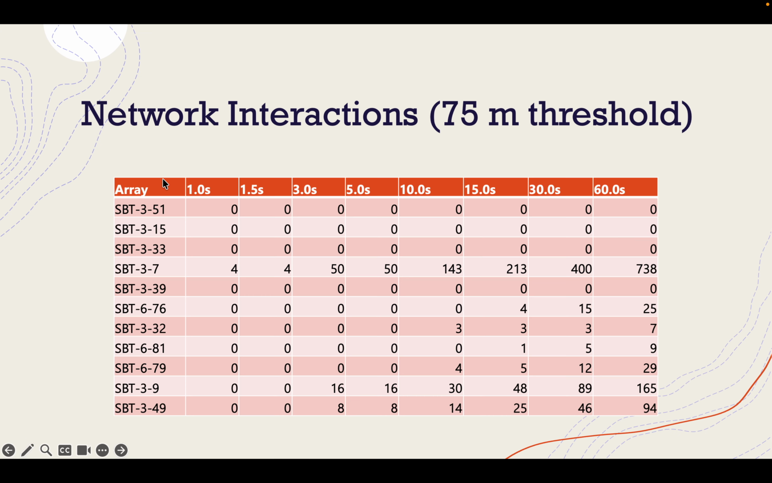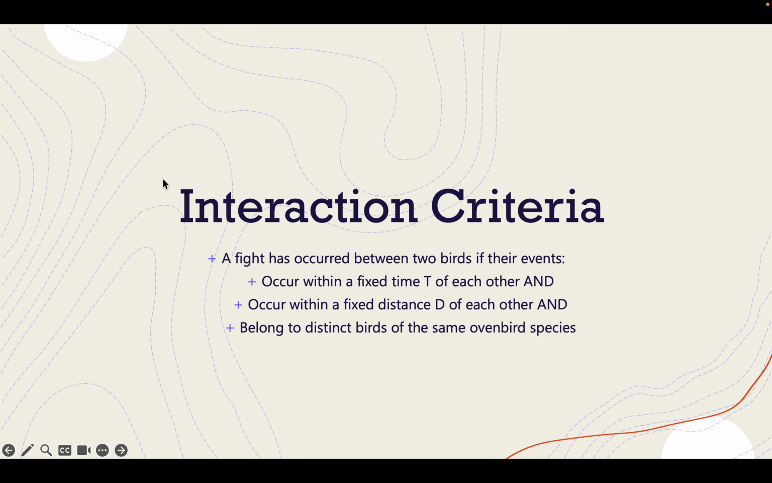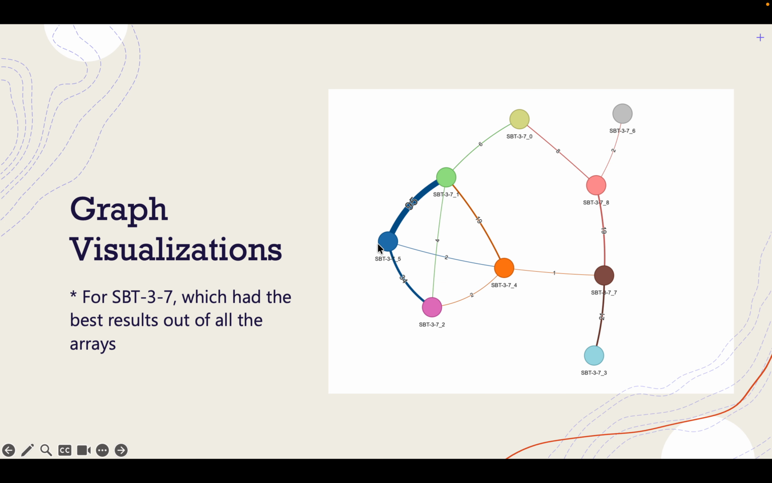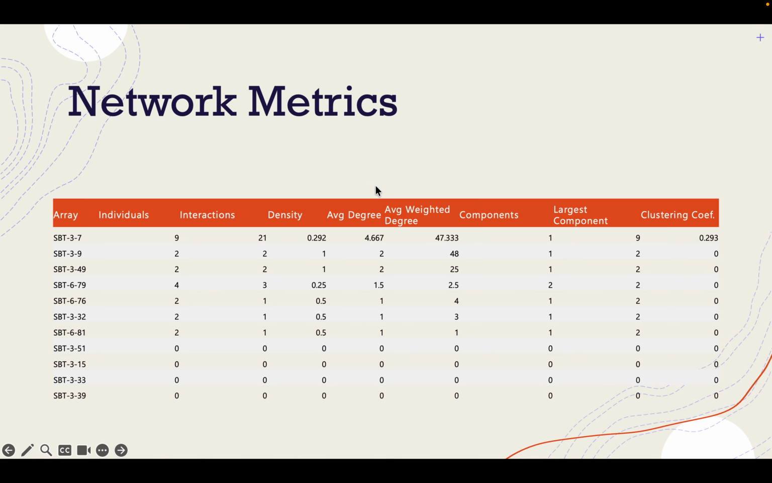And so I defined my network to have an interaction criteria: a fight has occurred between two birds if their events occur within a fixed time t of each other, and they have to occur within a fixed distance of each other. So I found for network interactions these results. You can see that this array has a ton of interactions, while a lot of the other ones didn't have many interactions at all. And this is a graph visualization, and as you can see, these two individuals have the most interactions. And these are the network metrics.